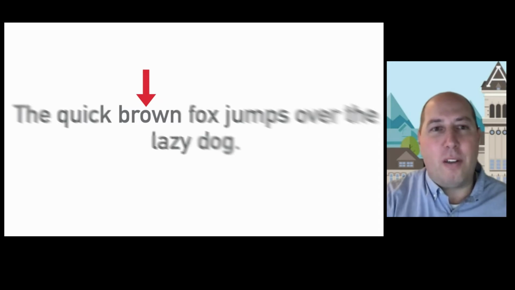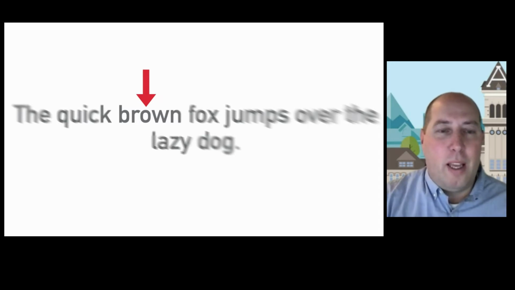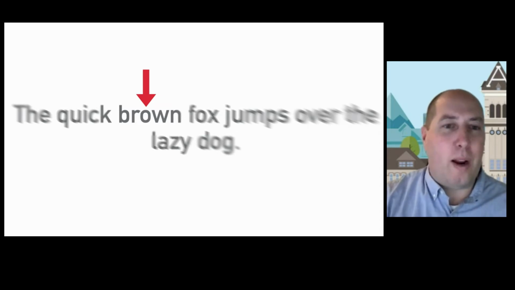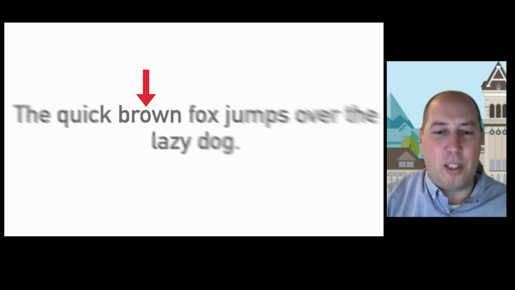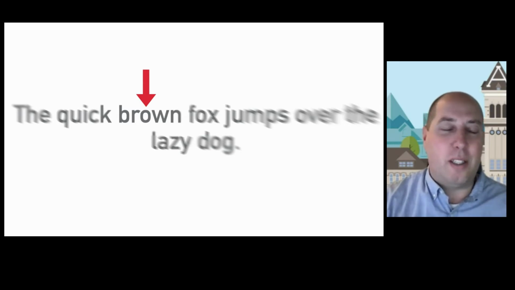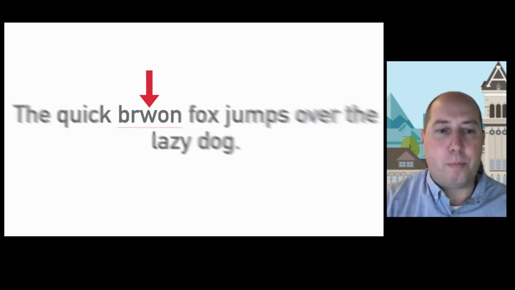Once we have the context of the word brown, if maybe our brain interpreted quack instead of quick, our brain can really quickly fix that. And it can make those corrections before it actually gets to our cortex and we realize it. So these corrections occur automatically, before they even hit our memory or recognition. The brain can do these things without us even realizing it.